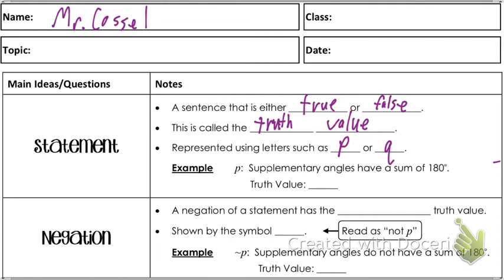Supplementary angles have a sum of 180 degrees. Is that true or false? That is true, isn't it? So the truth value is true, or capital T.